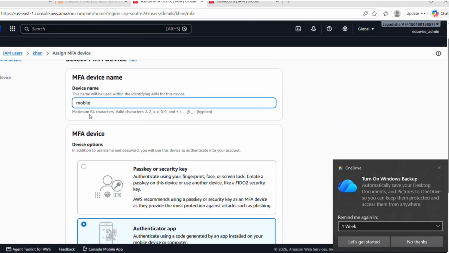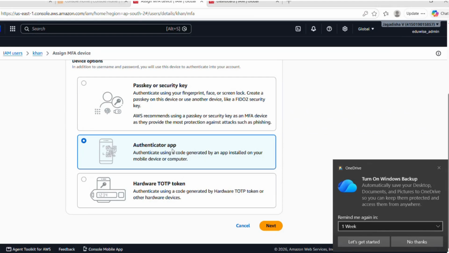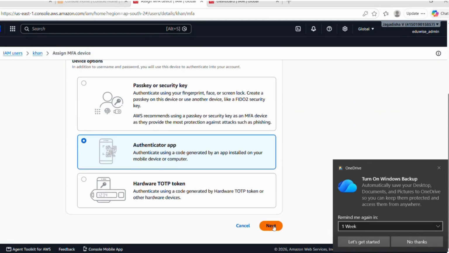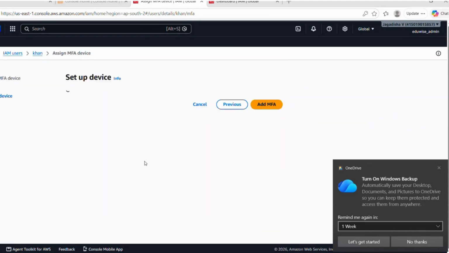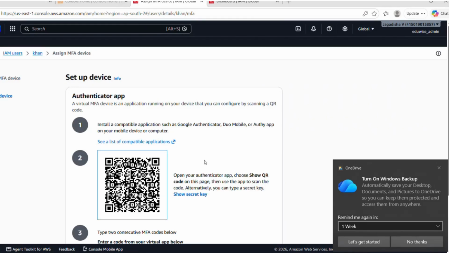Here I will be choosing Authenticator app as my MFA device, and then next, show QR code.